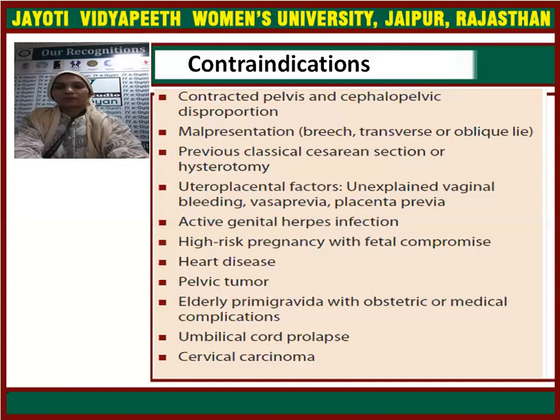It is a contraindication for the induction of labor. Umbilical cord prolapse, we have already seen this condition. If the cord has prolapsed, there are chances of fetal distress, and the life of the fetus is at risk. There are also chances of PPH, postpartum hemorrhage, because of the overstretching of the cord. The placenta will come out immediately, and there are chances of PPH. To avoid all this, umbilical cord prolapse is one of the contraindications for induction of labor.